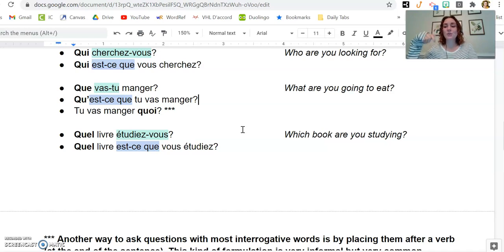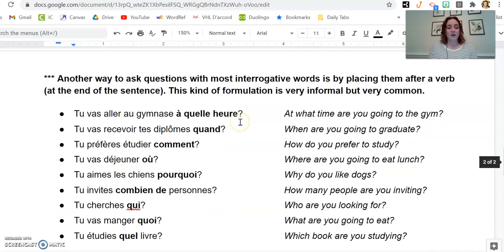Now, if you choose to do the third version that I listed below, and you move that idea of que to the end, it is quoi in French. So at the end of a sentence, if you say what, so this says you're going to eat what, the word que changes to quoi. You also use quoi after prepositions like avec quoi, with what. And then same thing with combien de and quel, they're followed by whatever you're counting or whatever you're describing, like which book.